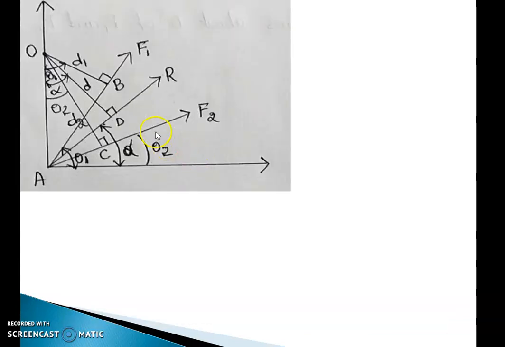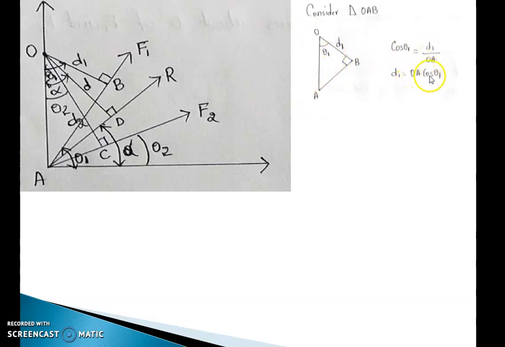Now for the same diagram we have three right angle triangles. The first, if you consider OAB, is a right angle triangle. This is angle theta 1, this is angle theta 1, this is my D1. Now in this right angle triangle, OA is the hypotenuse. To calculate this in terms of theta 1, I will apply the trigonometric relation cos theta 1. Cos theta 1 is the adjacent side D1 divided by the hypotenuse OA.